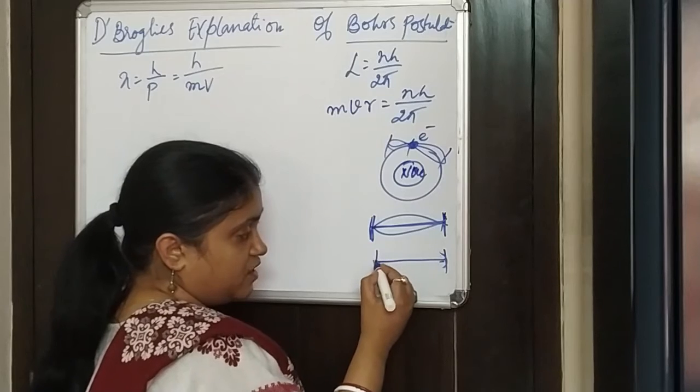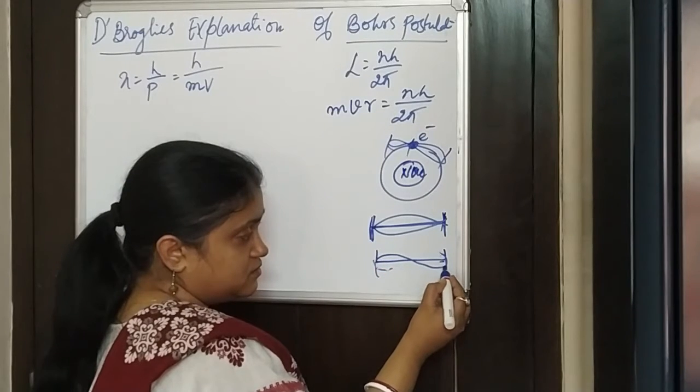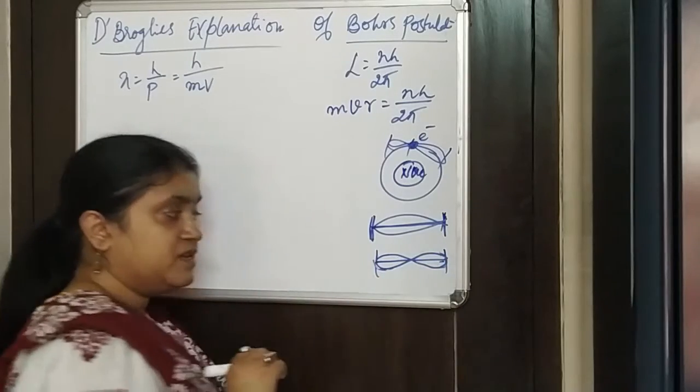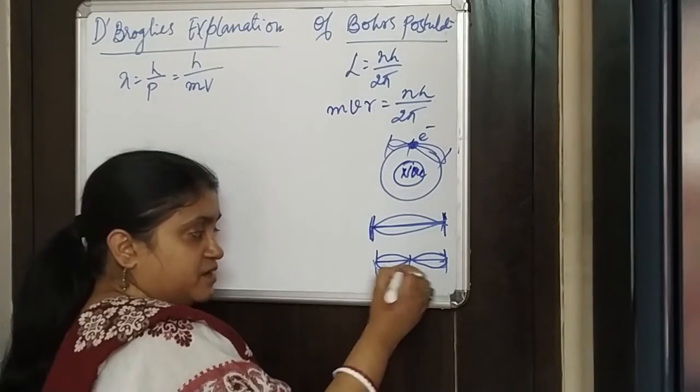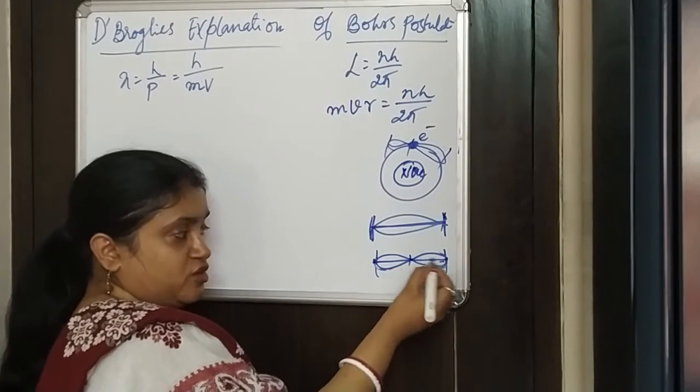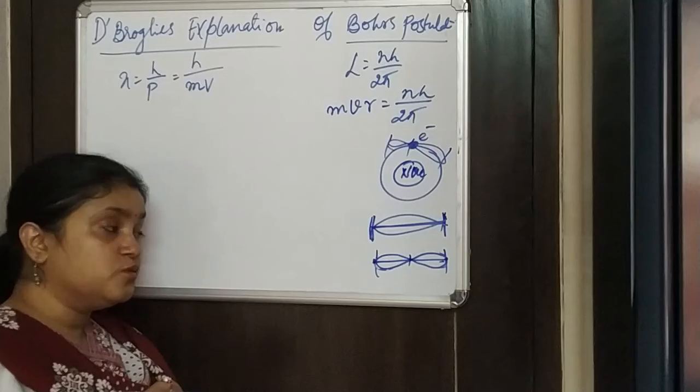And we can also have various types of waves produced, and this can be like this. This is the half wavelength, and this is the full wavelength lambda, and the points where there is no amplitude, or amplitude is 0, we call nodes.